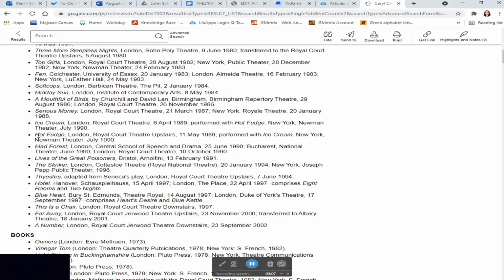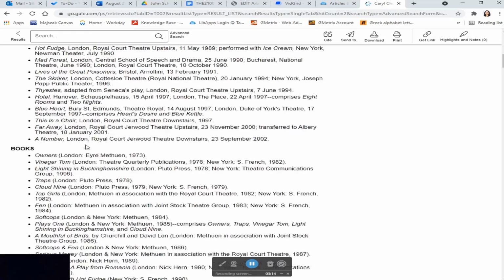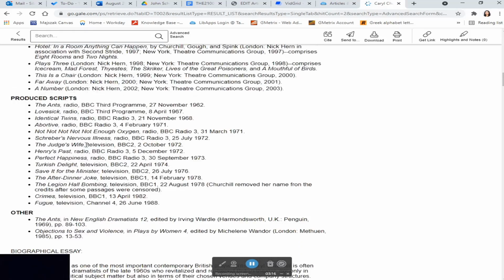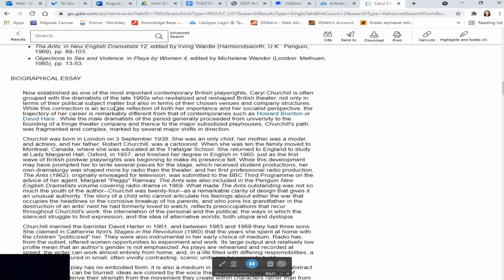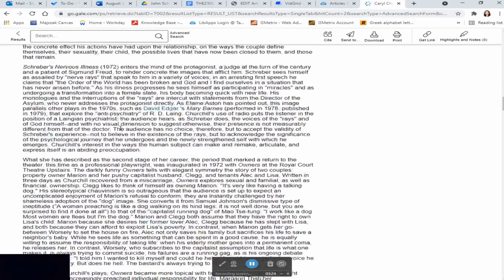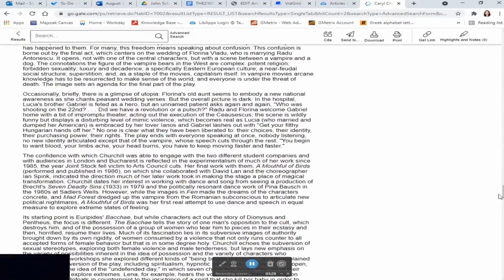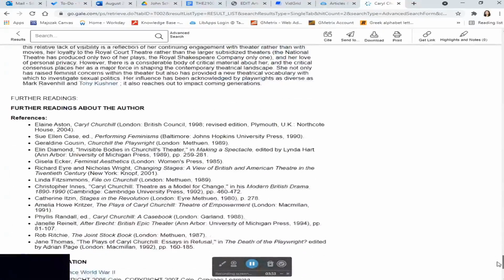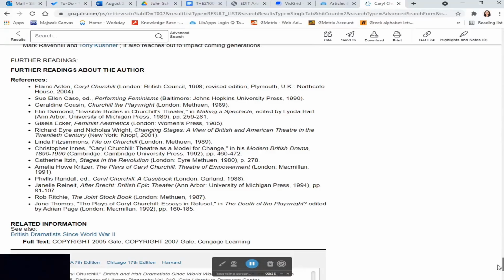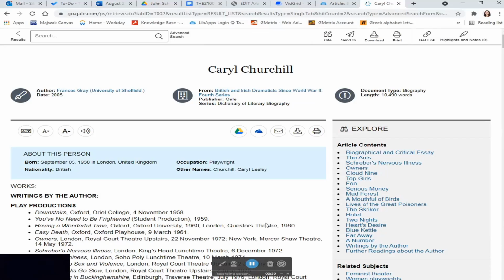You can read some of the titles to get an idea of what kind of content this playwright wrote. Sometimes this helps you identify themes right away, or what their messages might have been to an audience, what they focused on, what their significance was. So you can scroll through here for a thorough list of information. Her biographical essay is listed here as well as further details. It's a very thorough entry, and we encourage all students to start with their first source by reading from this particular Dictionary of Literary Biography entry.